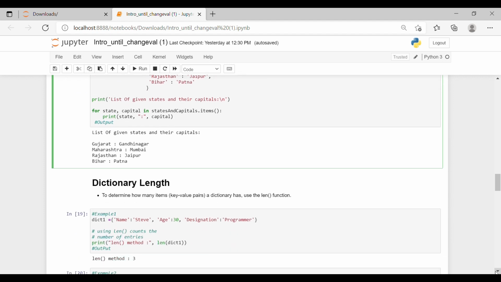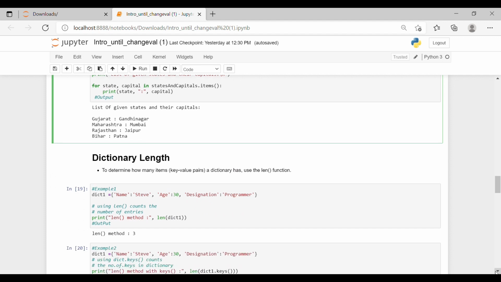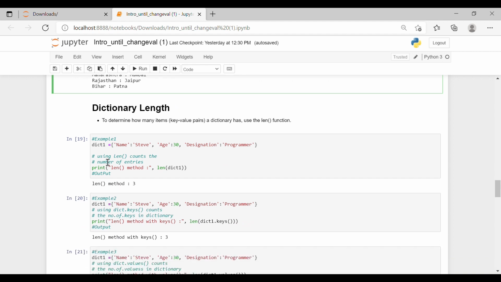Moving forward, we'll check the length of the dictionary. Dictionary length determines how many items, how many key value pairs, a dictionary has, using the length function. For example, we had dict1 as a dictionary, where we have name Steve as the first element, age 30 as the second element, and designation programmer as the third element. It means we have 3 pairs.